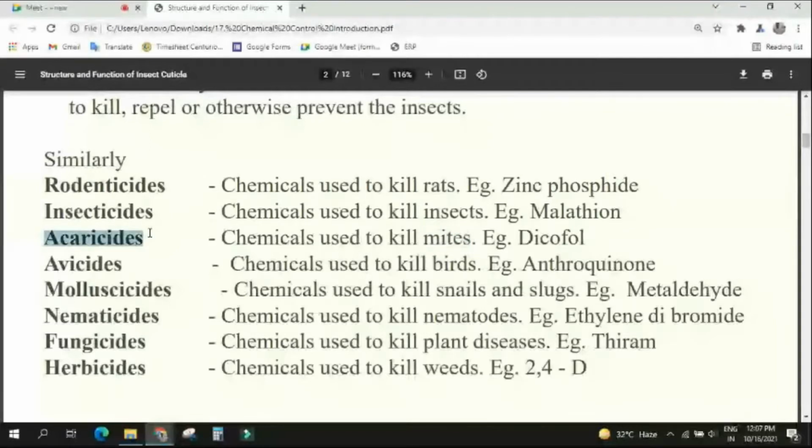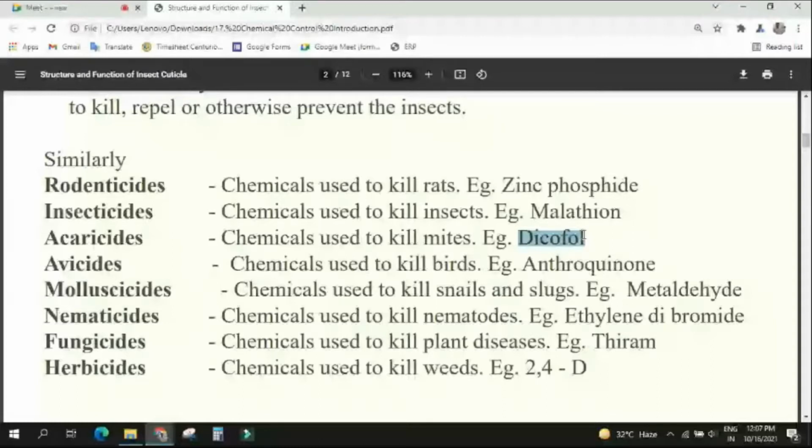Miticide or acaricide. Here you see this dicofol is very important. It may come in the exam. Give one example of pesticide which kills mite, or give one example of acaricide. Then what is the answer? Answer will be your dicofol. These are the examples. Okay, chemical name. Similarly, malathion anyhow we'll discuss in that insecticide.